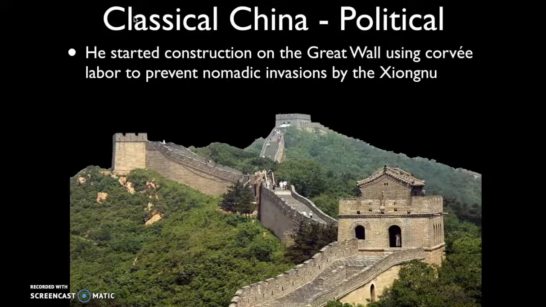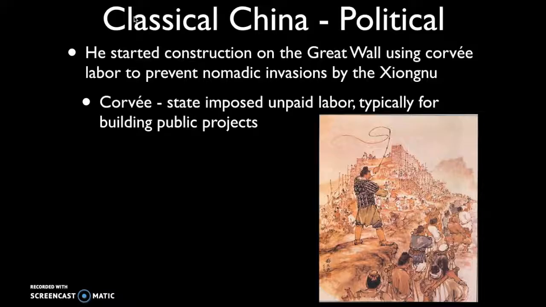And so there were a number of walls that had been constructed to prevent these nomadic invaders. And what Qin Shi Huang did was to help create one unified system, one unified wall, which is still seen in China today. Whenever you build a massive public infrastructure project like the Great Wall of China, you're going to need labor. So the Chinese built a labor system known as corvée labor.